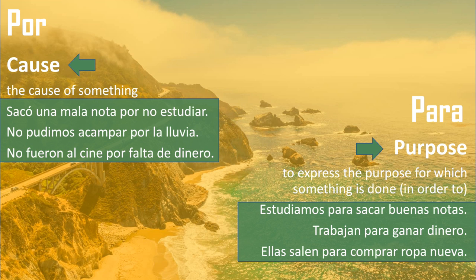Trabajan para ganar dinero. They work for gaining money. They work in order to gain money. Ellas salen para comprar ropa nueva. They go out for buying new clothes. They go out so that they can buy new clothes. Their purpose for going out is to buy new clothes. So that's like their final destination. That's their goal. That's their purpose. And that's why we use para.